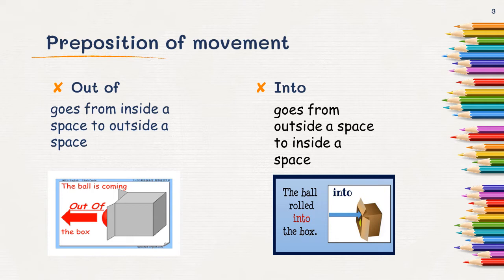Into. Into is opposite to out of. As you can see in the picture, the ball rolled into the box. Now you can say that the preposition into tells about a noun going from outside a space to inside a space. When something is going out of something, you use the preposition out of, but remember this must be in movement. It must be in motion. Only then will you be able to use out of and into.